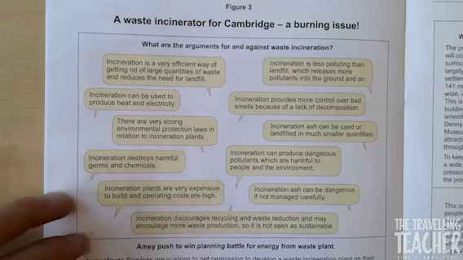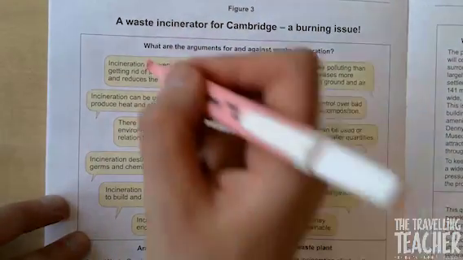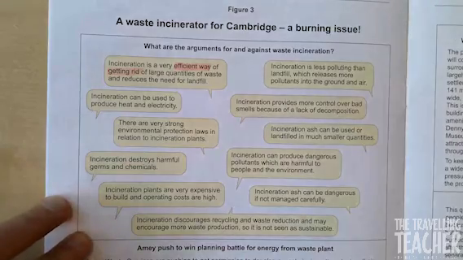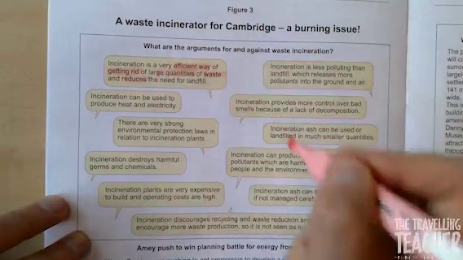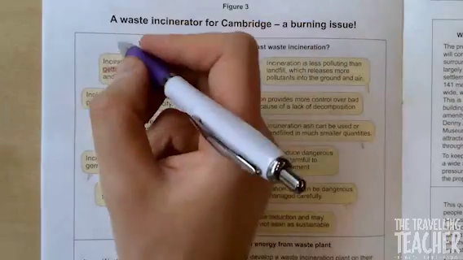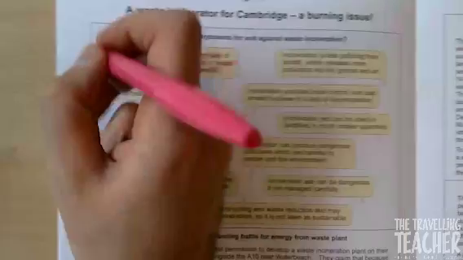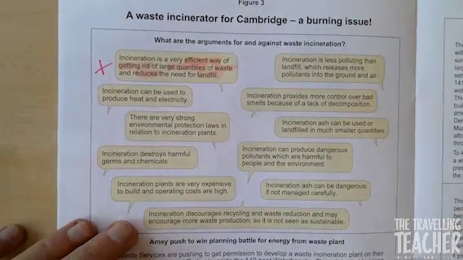Incineration is a very efficient way of getting rid of large quantities of waste, reduces landfill. Now that is positive. Next one.